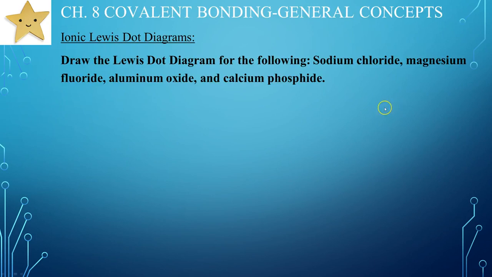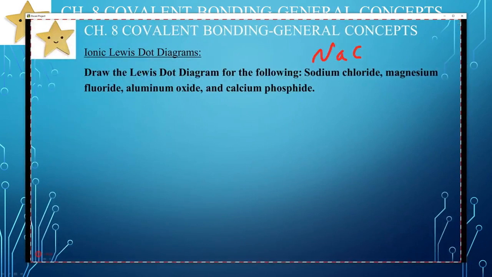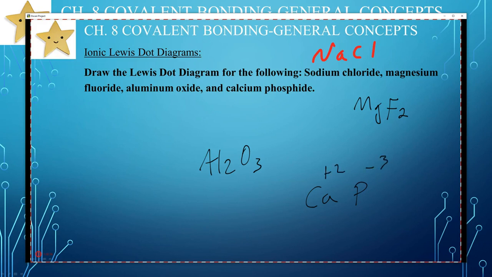There we go. So we're going to draw those as best you can. If you need help with the formulas, I'll give you the formulas. NaCl. Magnesium fluoride is MgF2. Aluminum oxide is Al2O3. Calcium phosphide. Calcium's a +2. Phosphorus is a -3. So Ca3P2 is the formula for that guy. You guys remember how to cross the charges like that? I hope so. So there's our formulas for those.